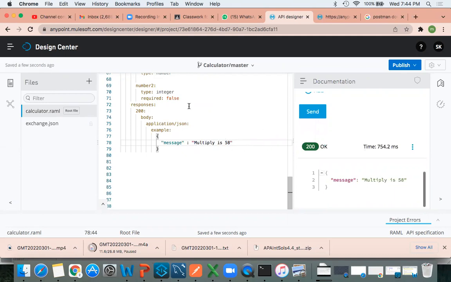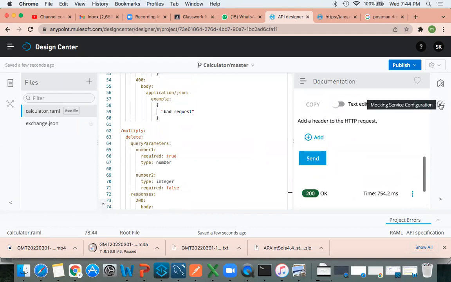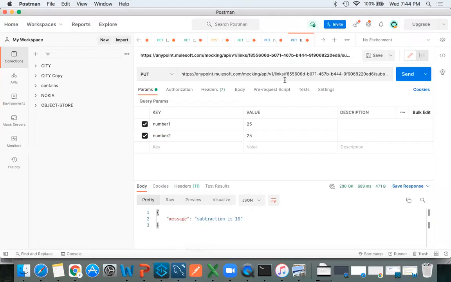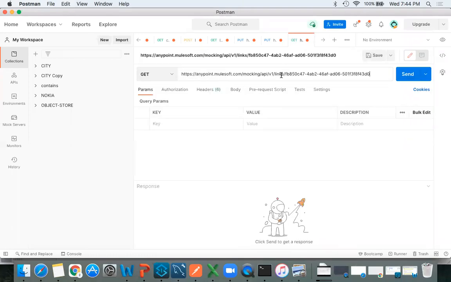Now I need to send this API for business review. So the client or your manager or architect is going to review this. For this, we need to send the mock URL. So how to mock this API? Click on this mocking service configurations. We already selected it, copy this. Just directly paste it in Teams or however you are going to communicate with him. You can share this, and if they want to test anything, they can use it.